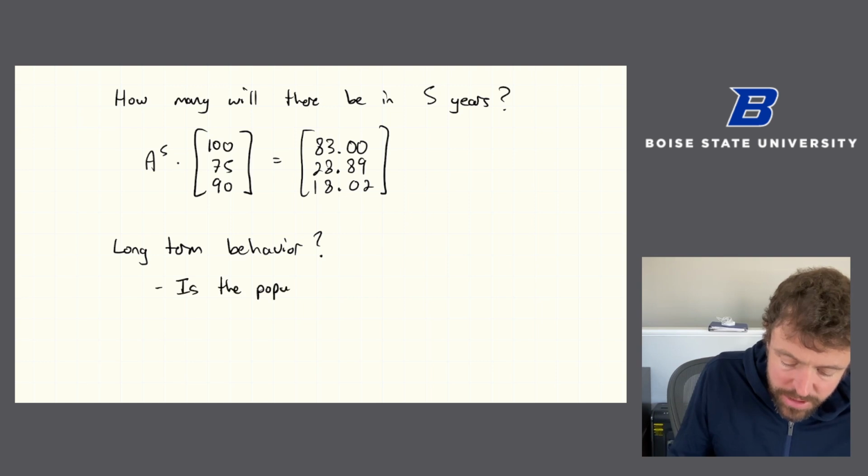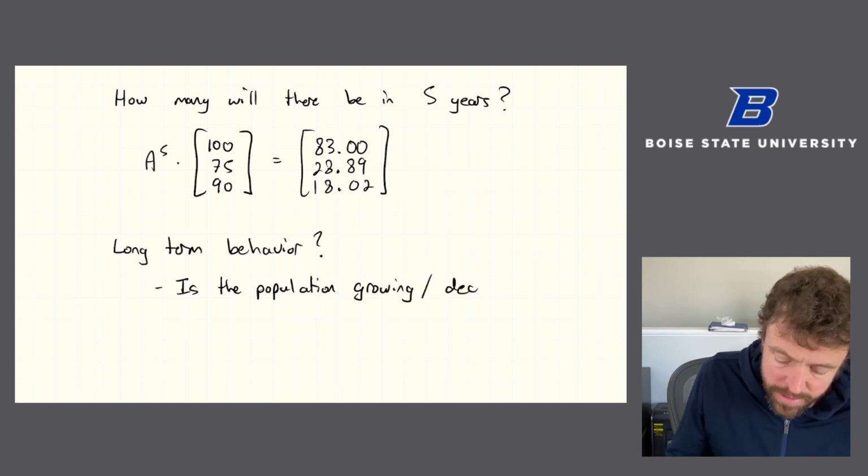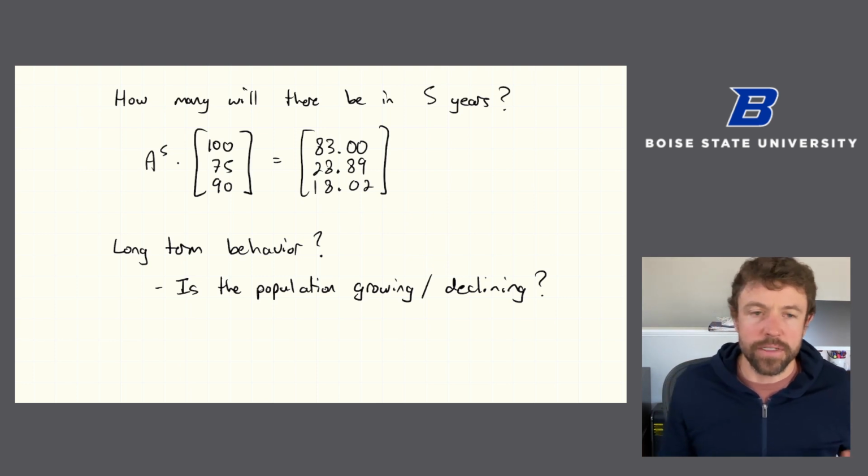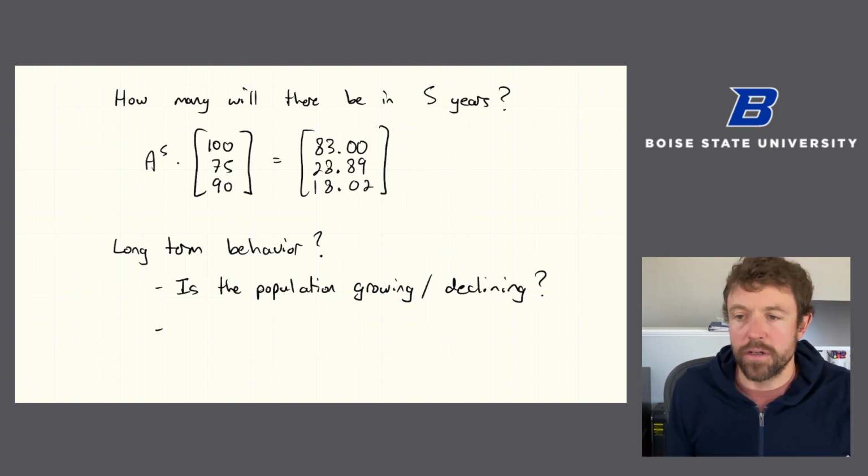Is the population growing, or is it declining? Initially it was growing. After 5 years, it looks like it was declining. What's it going to do in the long run? And also, is there some sort of proportion of each age?